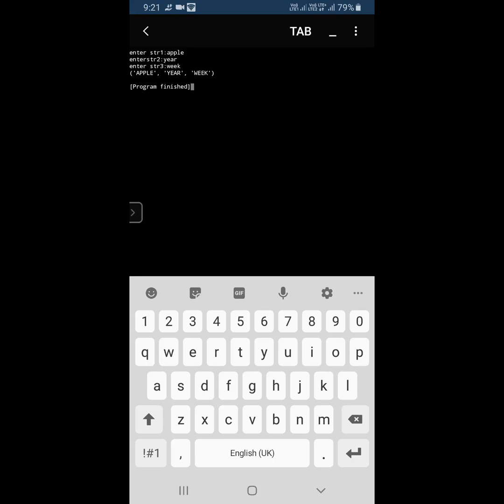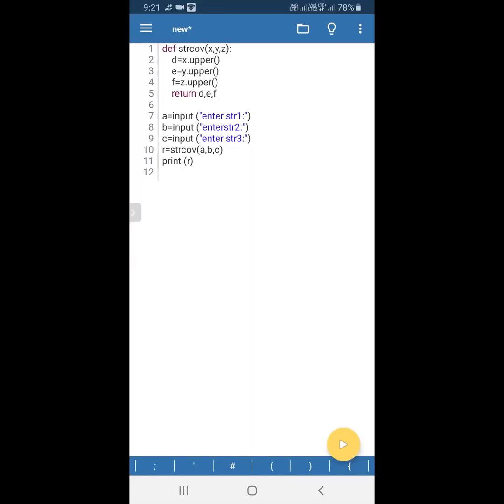So all the three strings we pass will be converted to uppercase, and we return d comma e comma f. Three values we are returning to the call statement. Here R is a variable ready to receive the three values. It receives the three values in the form of a tuple. You can see apple comma year comma week in the form of a tuple. You can see the parentheses. I will go to the program for better understanding. See the program.